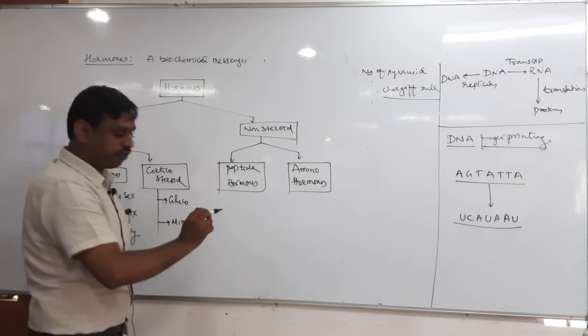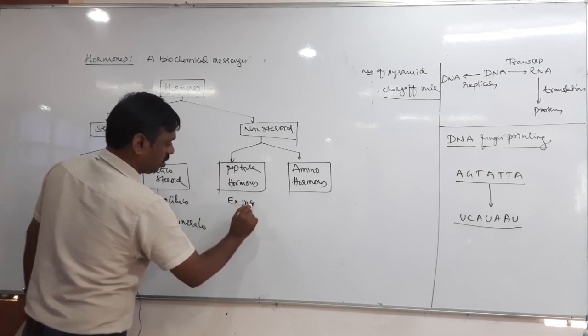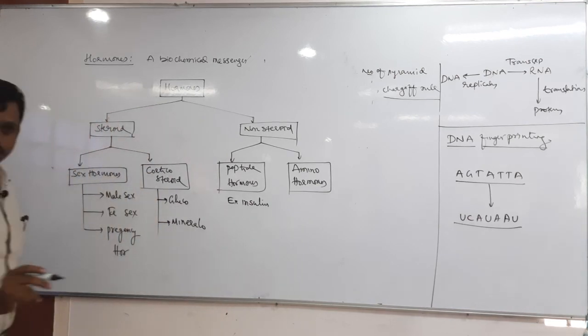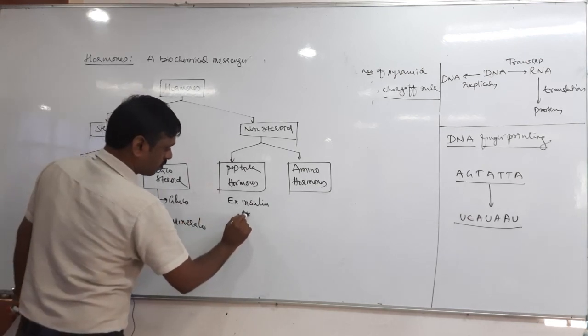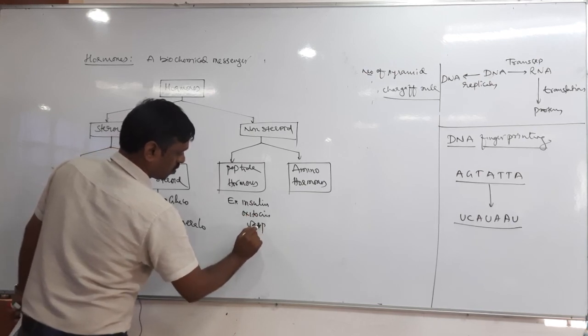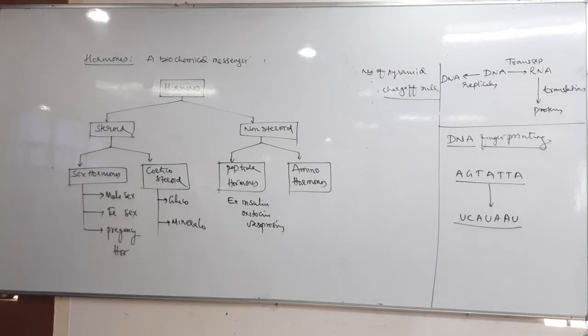Okay. Next is peptide hormones. Can you tell me an example of peptide hormones? The best example is insulin. Insulin, even oxytocin, vasopressin. Yes or no? So insulin, oxytocin, vasopressin. Here we study the importance and work of all these hormones.